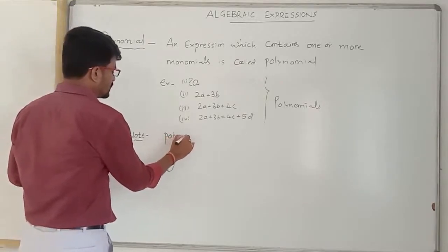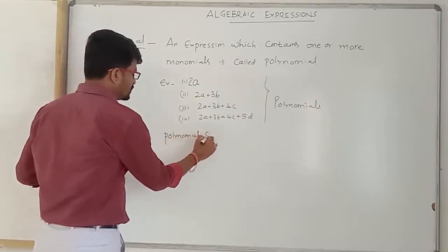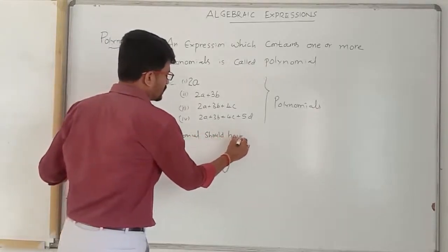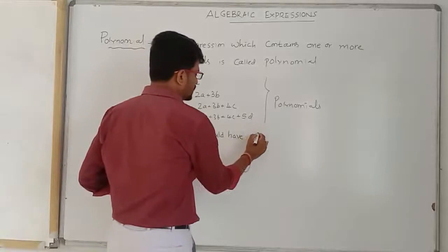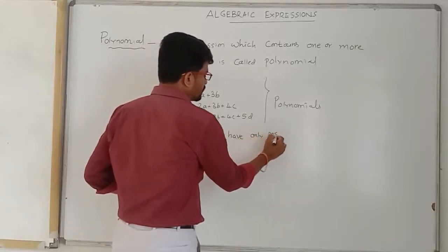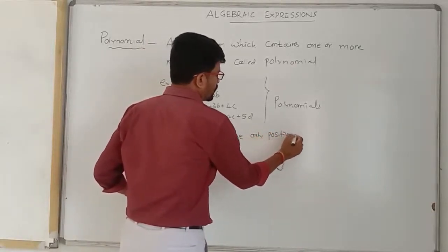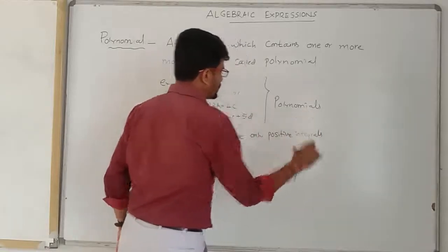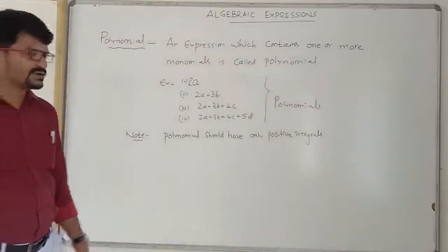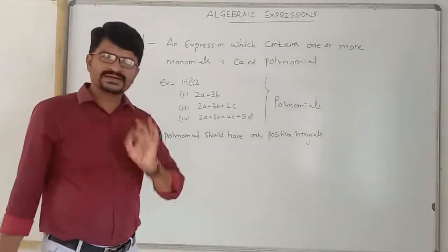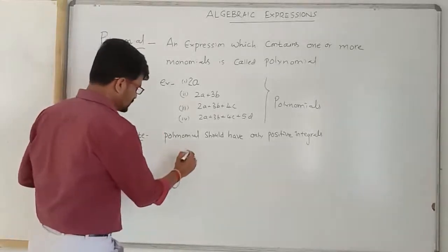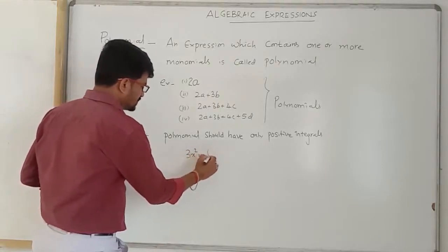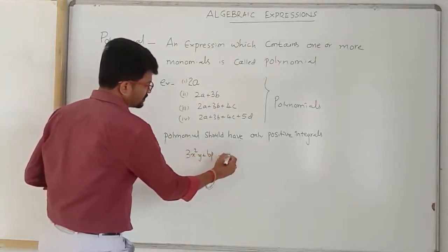A polynomial should have only positive integral powers. Means 3x square y plus 6p is a polynomial.